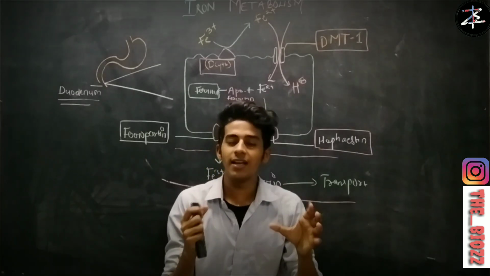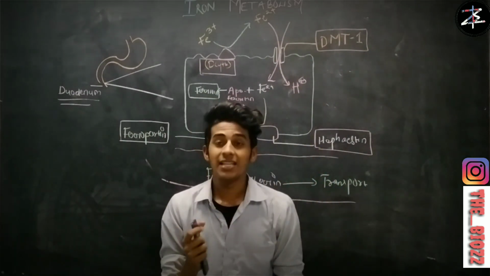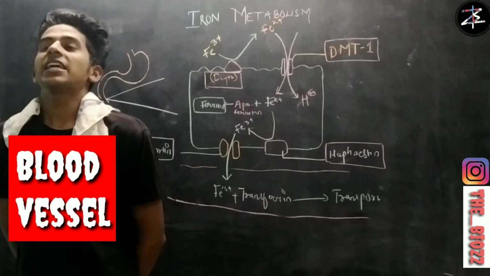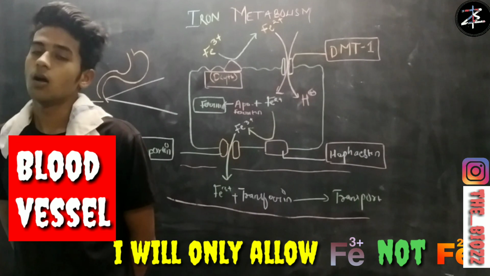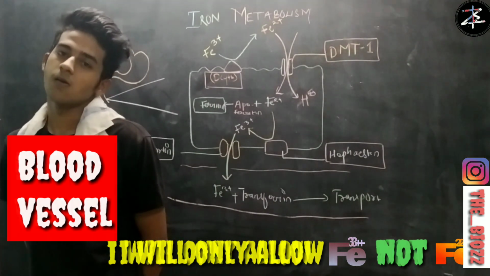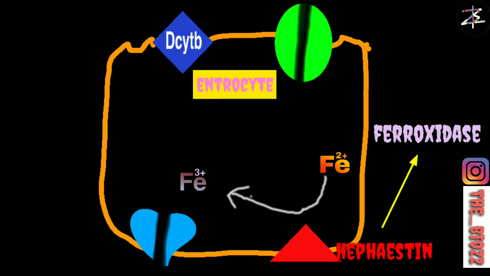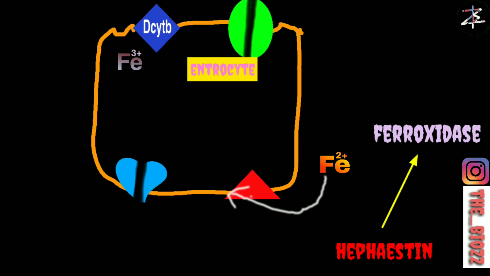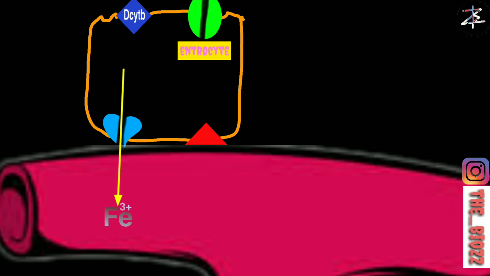The transportation of iron is quite easy, but there is again a controversy between the enterocyte and the blood. The blood always says that it will only let Fe3+ ion in, not Fe2+ ion. So yes, we have to convert the Fe2+ ion into Fe3+ ion, and for this we have an enzyme called hepcidin. This enzyme is a ferroxidase, that means it converts Fe2+ into Fe3+ ion, and this Fe3+ ion is ready to go into your blood via a protein called ferroportin.